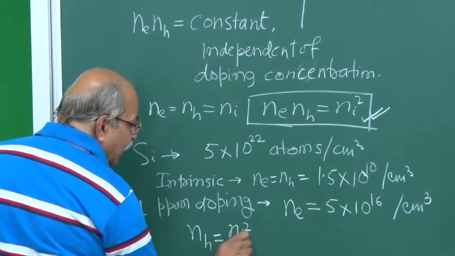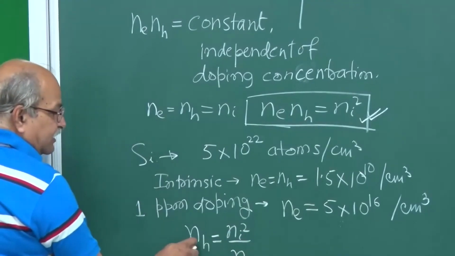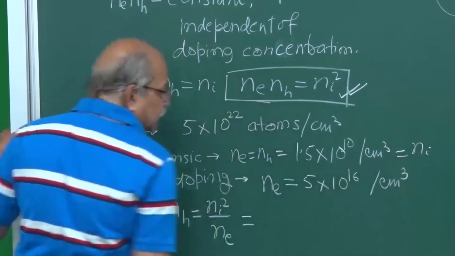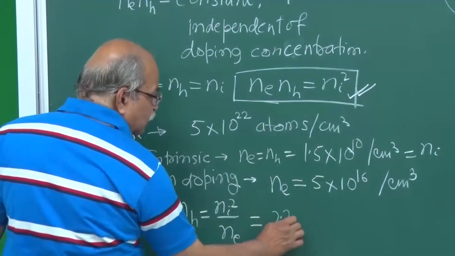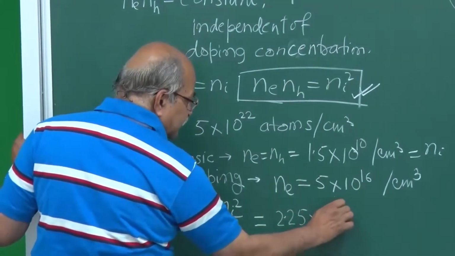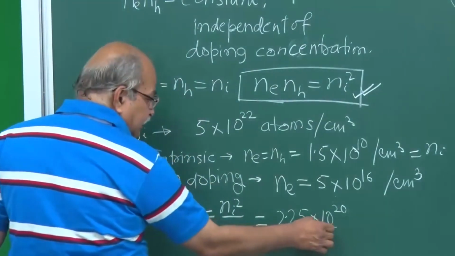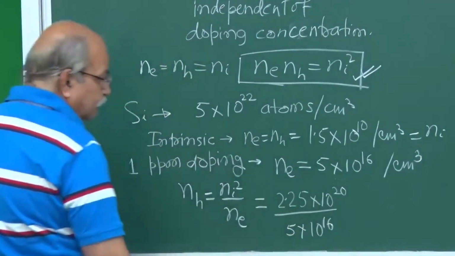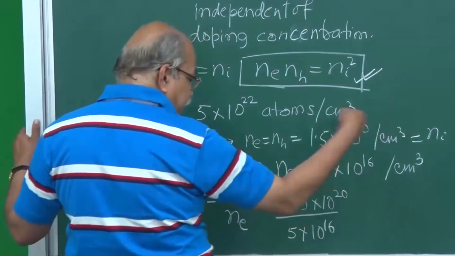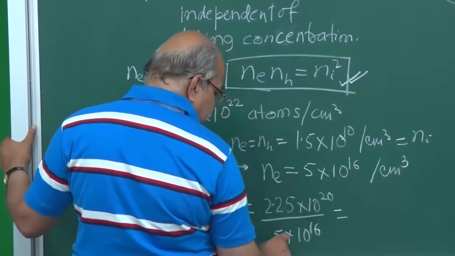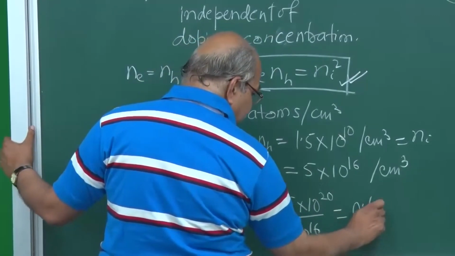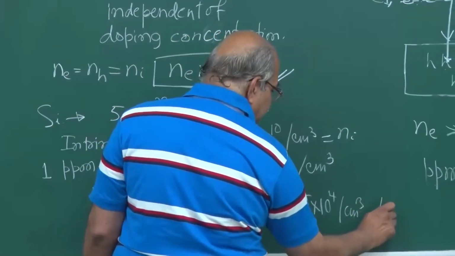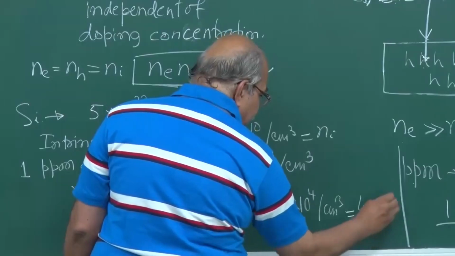That will be Ni square divided by Ne, because Ne into NH should remain Ni square, and that is equal to, this is Ni, so that is equal to Ni square 2.25 into 10 to the power 20 divided by Ne, which is 5 into 10 to the power 16, and of course per centimeter cube, and this is now 0.45 into 10 to the power 4 per centimeter cube, which is just 4,500 per centimeter cube.